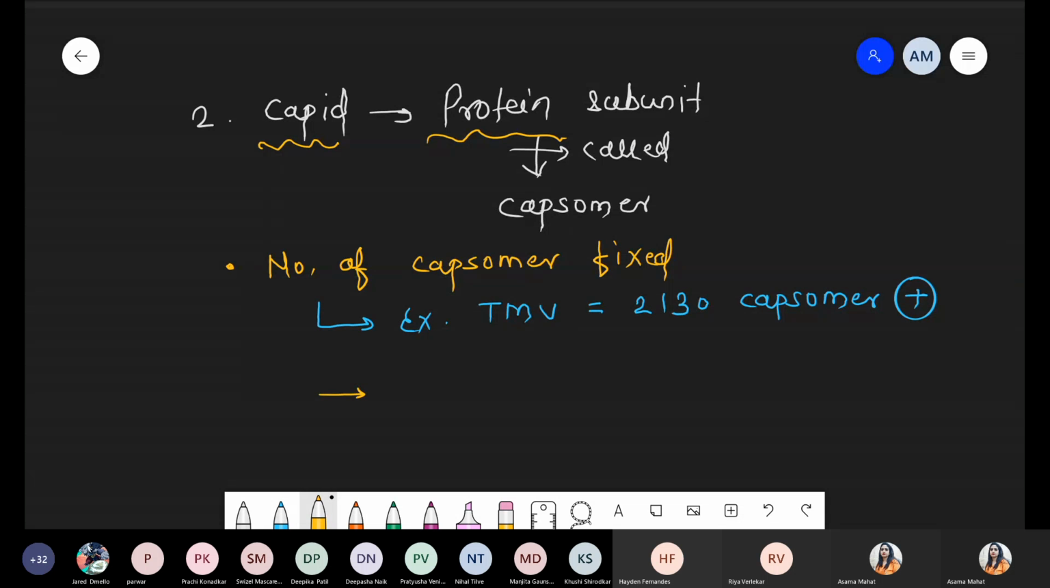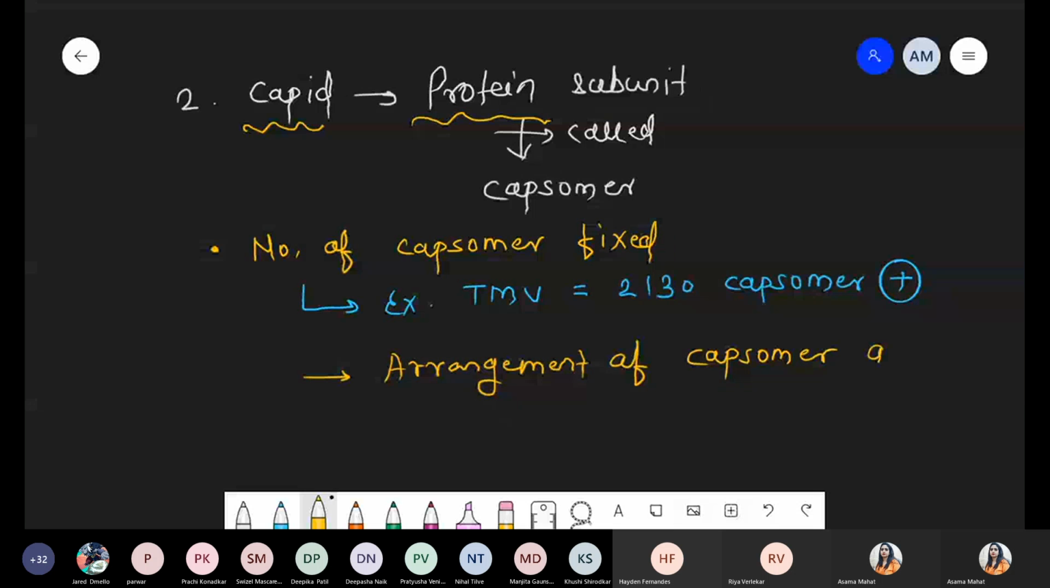The arrangement of the capsomers gives shape to the viruses. Because viruses don't have a cell wall or a plasma membrane, whatever body they have is made up of nucleoprotein, meaning nucleic acid plus protein, normally. So the nucleic acid is the genetic material, and the other part is protein. The arrangement of that protein subunit, the capsomer, is basically responsible for giving shape to the virus.